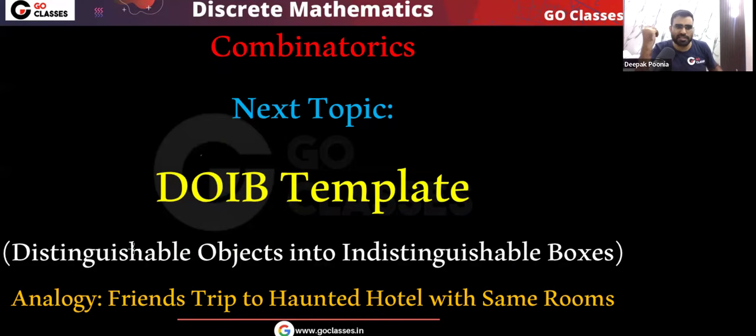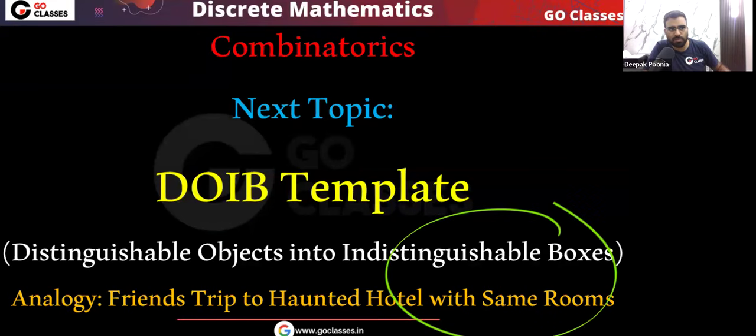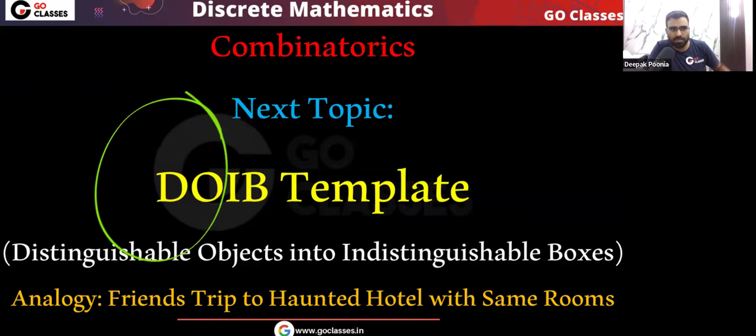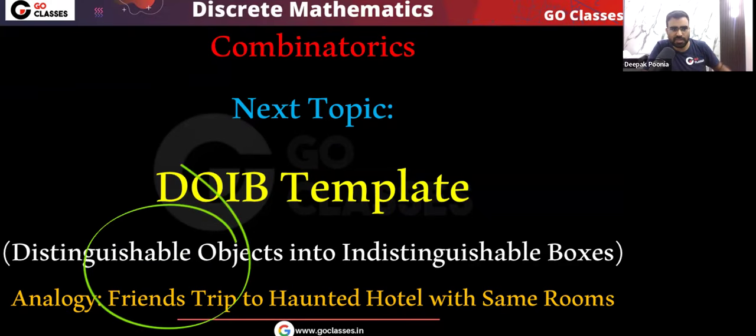So you can consider like this, that you have some friends. Of course they will be distinct, so the objects are distinct, friends will be distinct, and they are going to a haunted hotel with same rooms, means all the rooms are same. Okay, so you can see identical boxes. So this is the analogy we are going to use, that some friends are going to a haunted hotel with same rooms, means all the rooms are same, but the objects, means the friends, they are different, or I can say distinct.